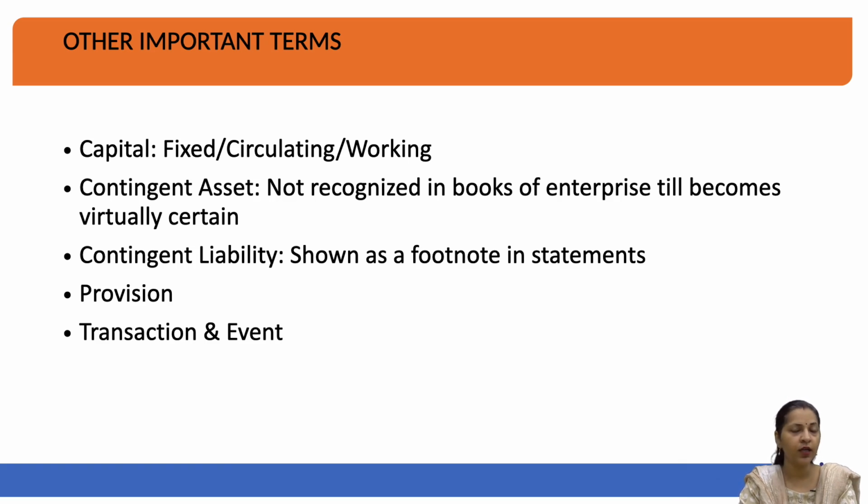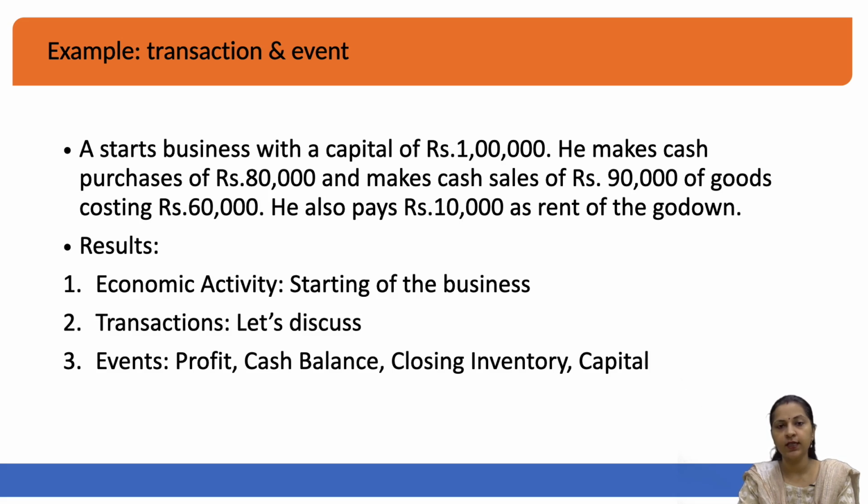So, you have to be careful in identifying the transactions like this. When you want to make financial statements, when you want to prepare books of accounts, you must identify the nature of the transaction and the output, that is the events which are taking place after the happening of those transactions. If you are able to identify the accounting transaction and the outputs of the transaction separately, you will be able to manage the transactions, their recording, their interpretation very easily. So, now let us try to understand transaction and events with an example.